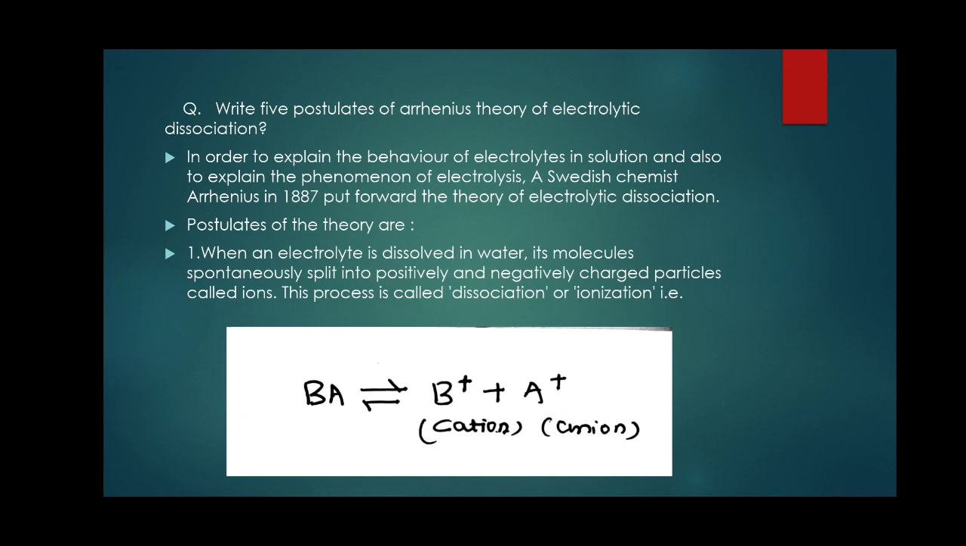theory of electrolytic dissociation. This was discovered by Arrhenius. A postulate means any statement with reasons. It is a very important question for your semester end examination. Just remember the 5 postulates. The first postulate of Arrhenius theory of electrolytic dissociation: when an electrolyte is dissolved in water, its molecules spontaneously split into positive and negative charges called ions. This process is called ionization.